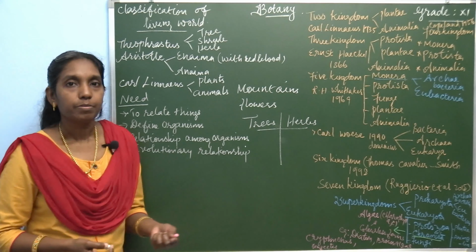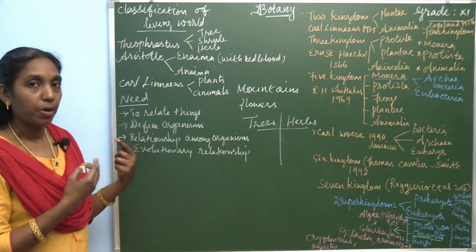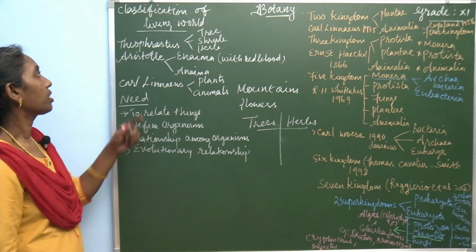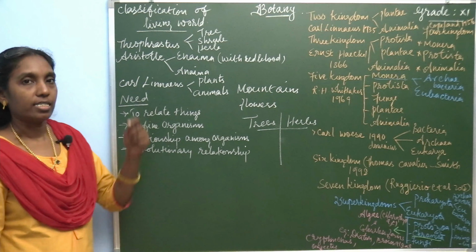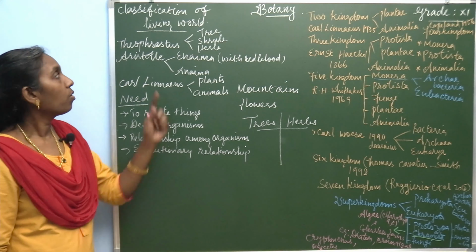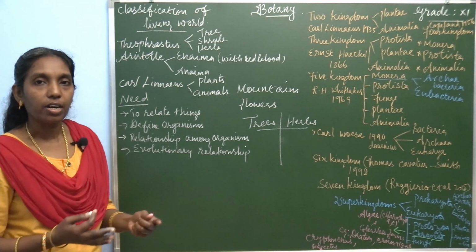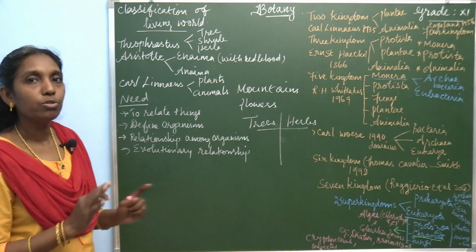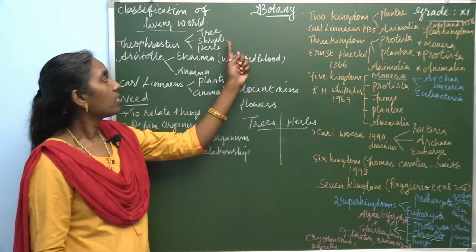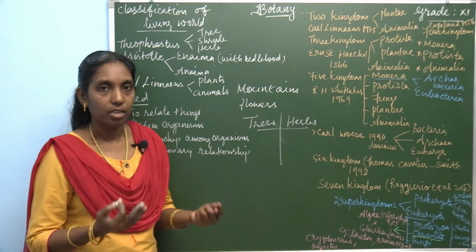In the beginning, let's see in the past how the scientists classified the living organisms. At first, Theophrastus, who was the father of botany, classified all the plants into three categories. They are trees, shrubs and herbs.